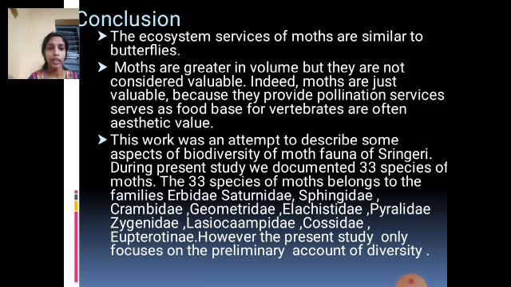This work was an attempt to describe some aspects of the biodiversity of the moth fauna of Sringeri. During the present study we documented 33 species of moths belonging to the families Erebidae, Saturniidae, Sphingidae, up to Eupterotidae. However, the present study focuses only on a preliminary account of diversity, because no previous study has been done on moths, which is why we are doing this work.